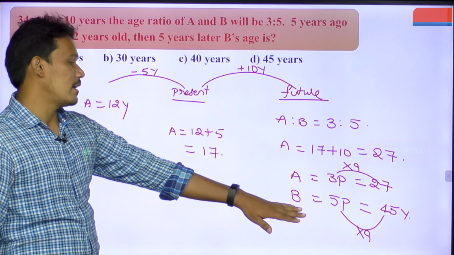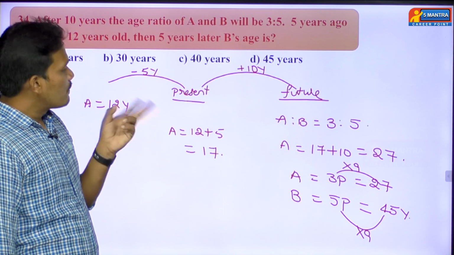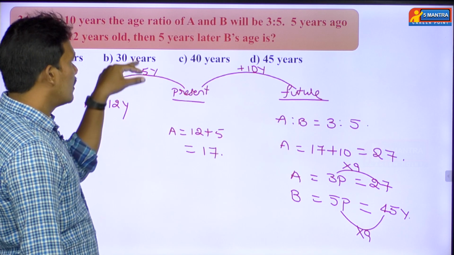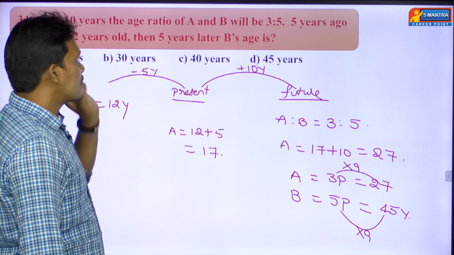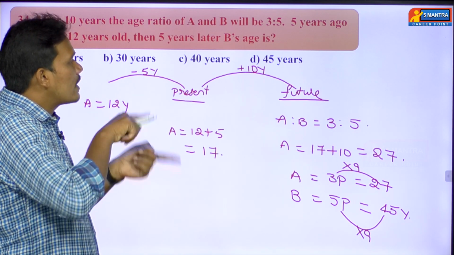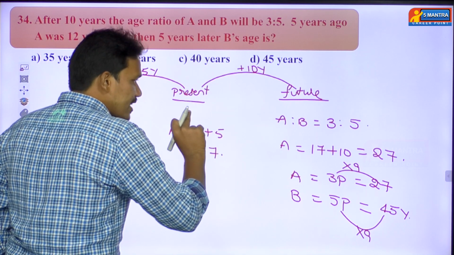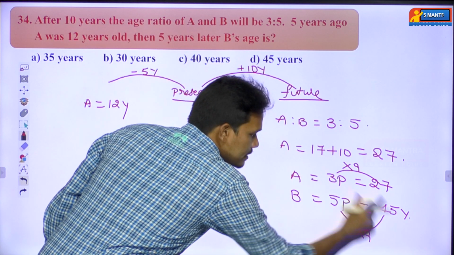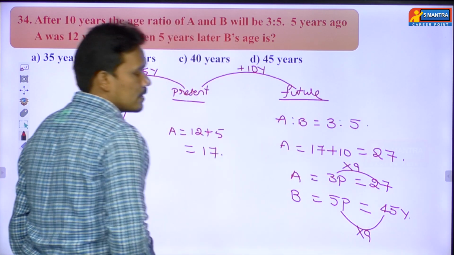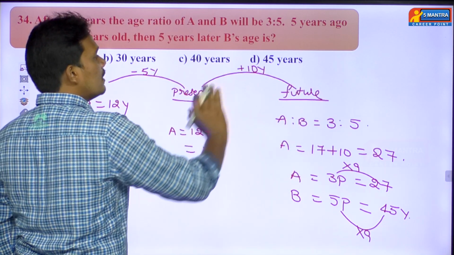So here we found the age of B, that too 10 years later. What is the question asking? Then 5 years later, B's age will be. Means here you have to take the reference as present. Means from present to future, a 5 years gap should be there. Okay. You see here. Here we found the age of B 10 years later, it is 45. But what's the question they are asking? Age of B 5 years later.